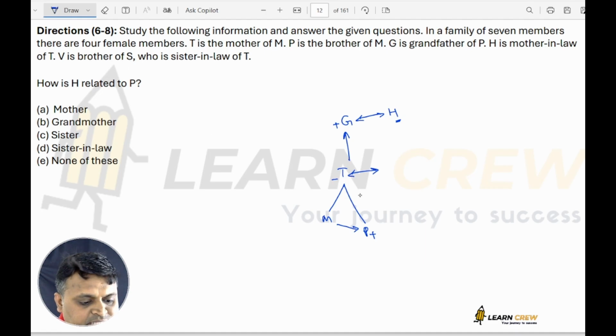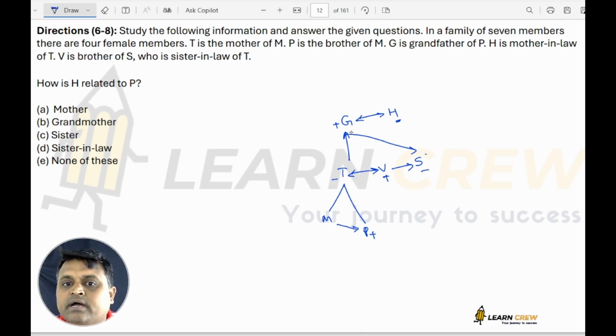V is the brother of S. Who is the sister-in-law of T? So S is the sister-in-law of T, with this married couple G and H. V is the brother of S. Who is the sister-in-law of T?